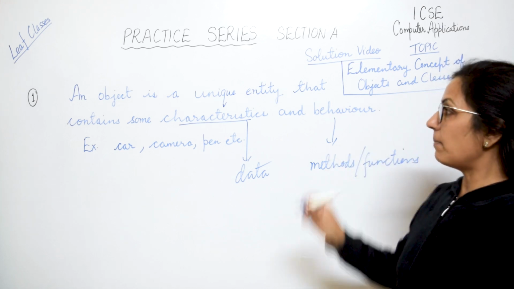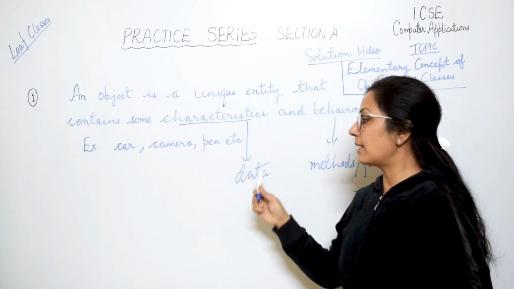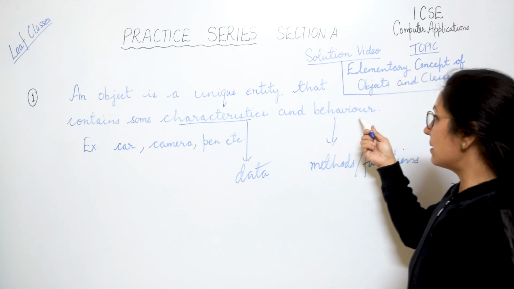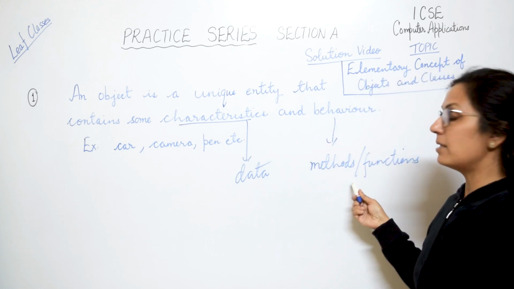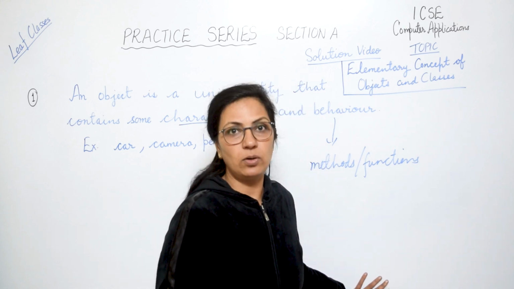So this question can also be asked: what is the other term for characteristics in Java? That is the data or the data members, and the term for behavior is methods or functions. I hope it is very simple and clear to each one of you.